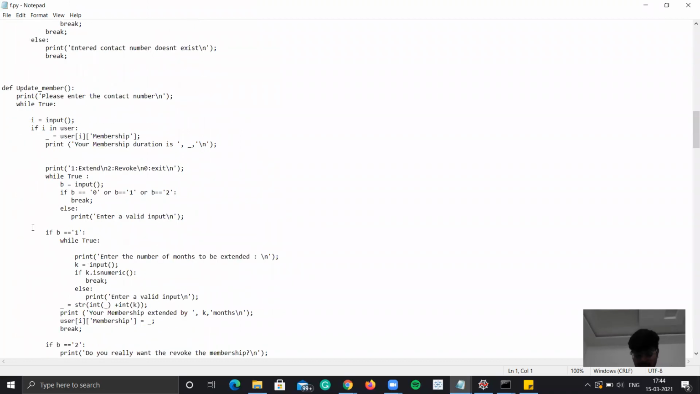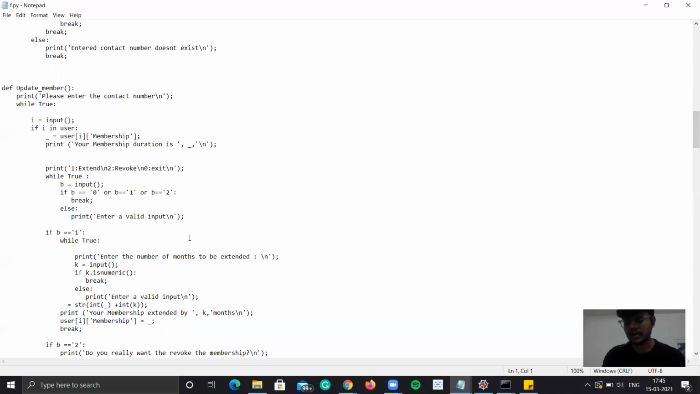So if I call the update member, it will ask the contact number first. After giving the contact number, it will check whether that number is present in the database or not. If the number is present in the database, it will ask the user whether we want to extend or revoke. If we want to extend the membership, it will again ask the user to extend it by how many months, 1 month or 2 months or 3 months. Okay, I'll give that the super user wants to extend it by 3 months.